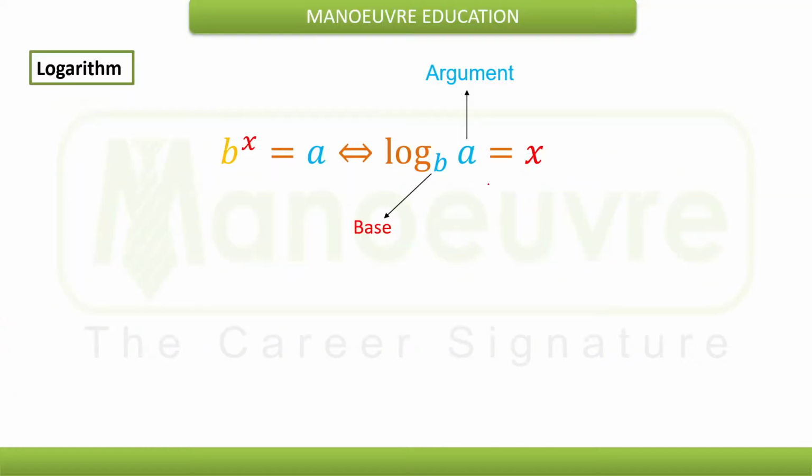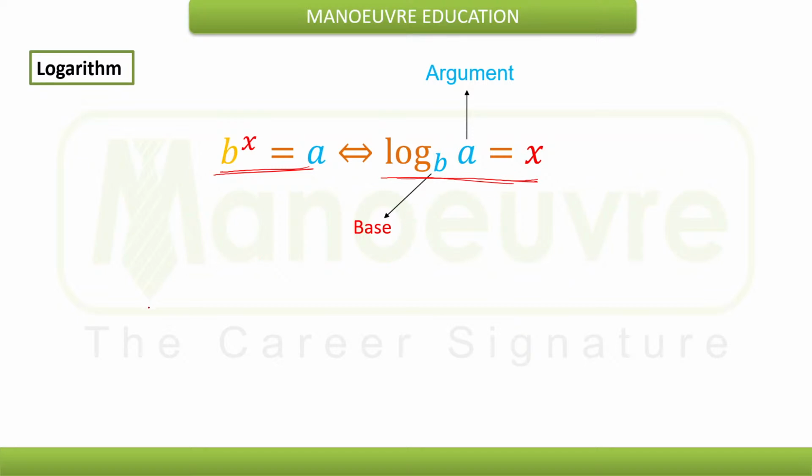Now we'll quickly move on to the first subsection of today's session, that is logarithm. In logarithm it is very important to understand the basic fundamental. Now as you can see here, the relation is given b raised to power x is equal to a, that is equivalent to log of a to the base b is equal to x. What does that mean? Let's try to understand this.